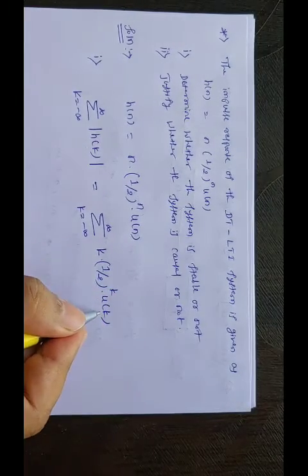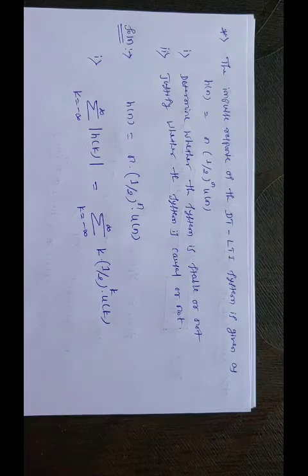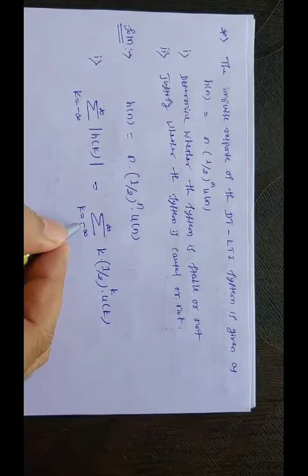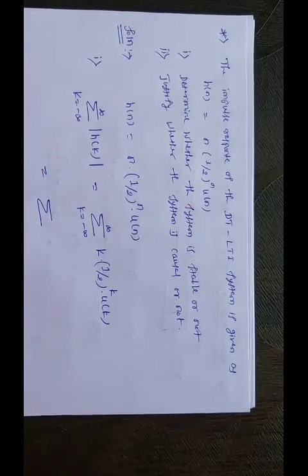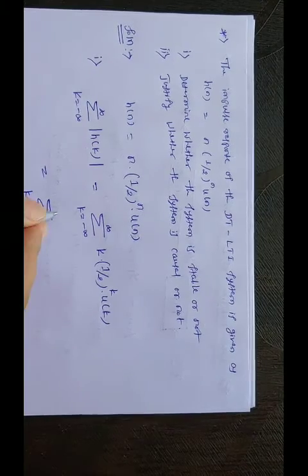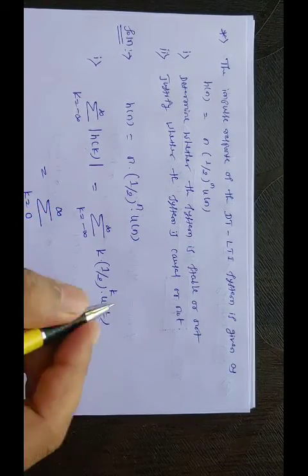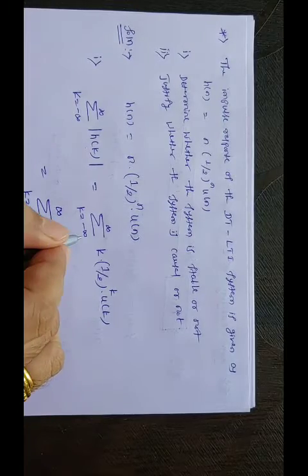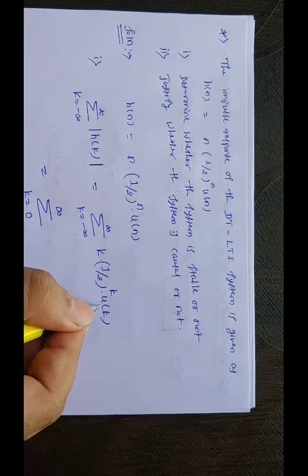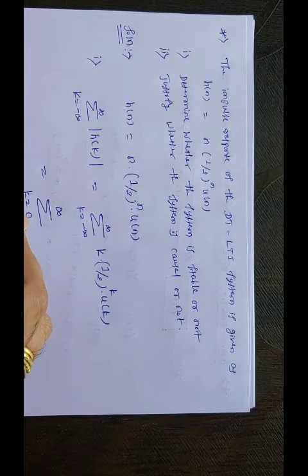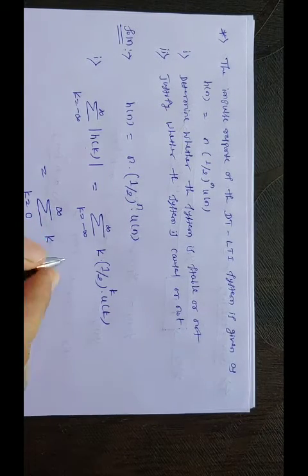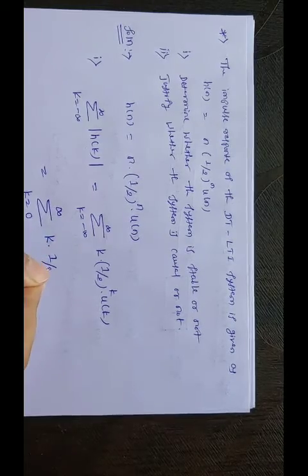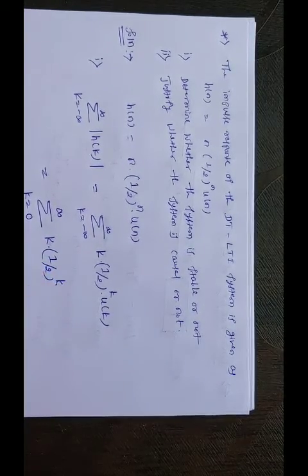This u of k is equal to 1 only for k greater than or equal to 0. Hence the range changes to summation of k equal to 0 to infinity, because for other values it becomes 0. The equation reduces to k into 1 by 2 to the power k.